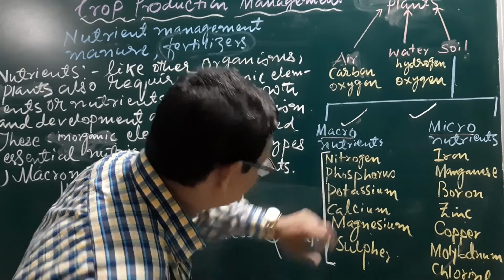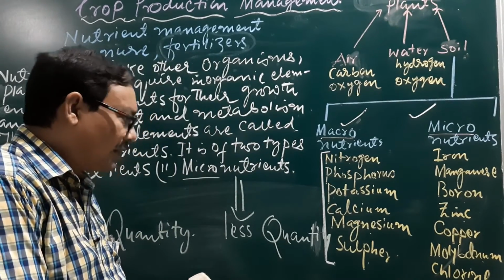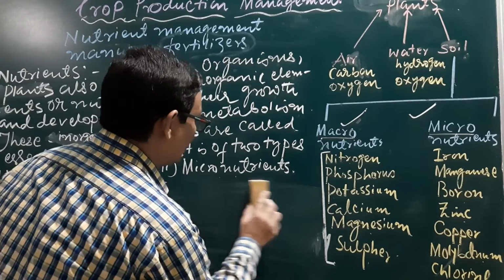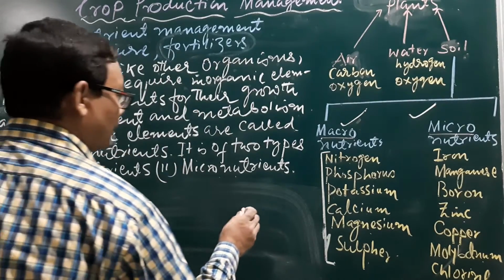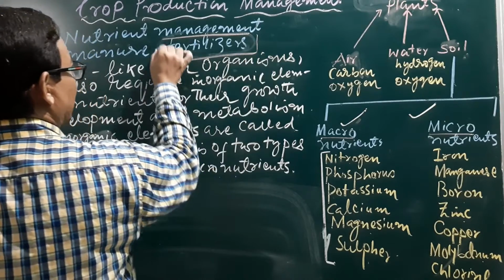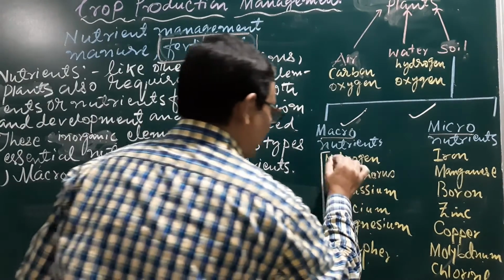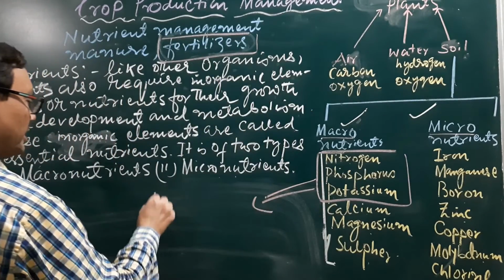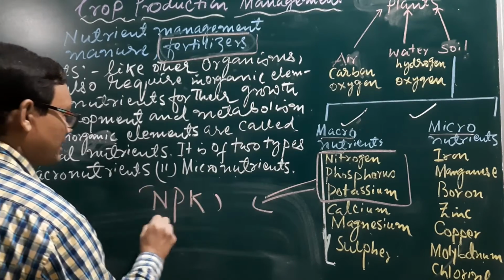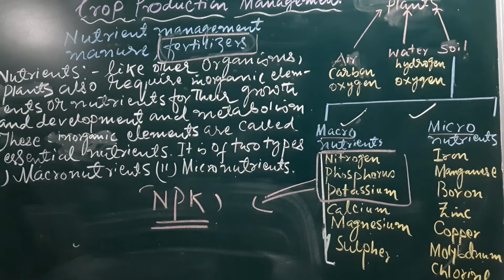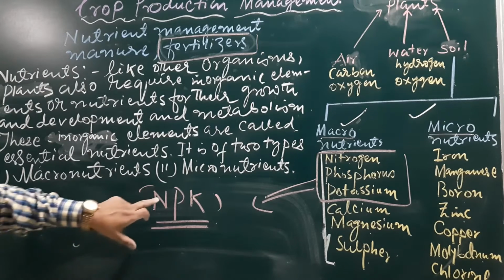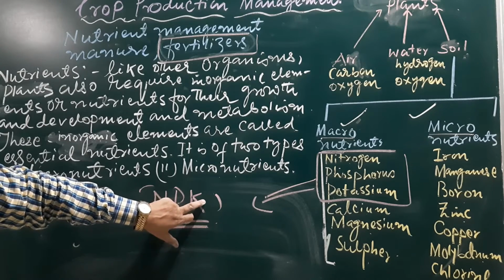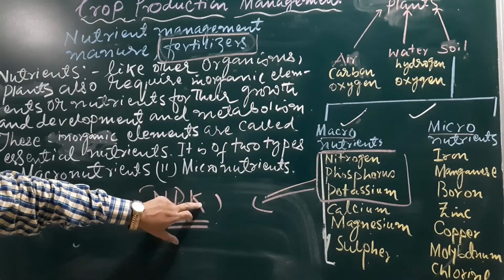Now after this, you have seen the 3 important macronutrients: nitrogen, phosphorus, potassium, and depending upon these there is a production of fertilizers. That is why fertilizers are based on these three, in short form known as NPK. NPK based fertilizers are available, where nitrogen is the main element, where phosphorus is the main element, or where potassium is the main nutrient.